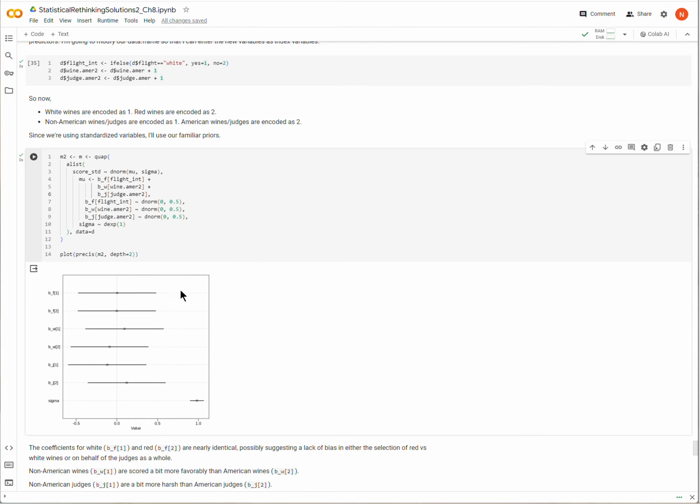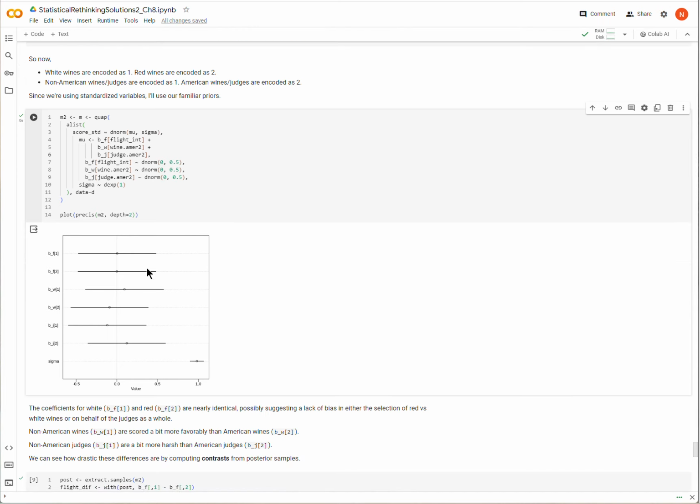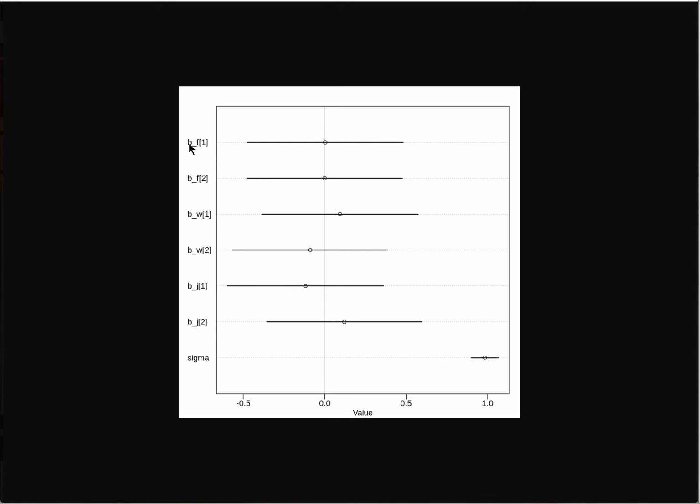Okay, so let's try to dissect this precis plot here. Let me open this in a new tab. So we have the effect of flight, and again, 1 is what is it? 1 is red. No, 1 is white. 2 is red, I believe. And then we have the effect of wine. So 2 is American, 1 is French. And then the effect of judge, again, 2 is American, 1 is French.